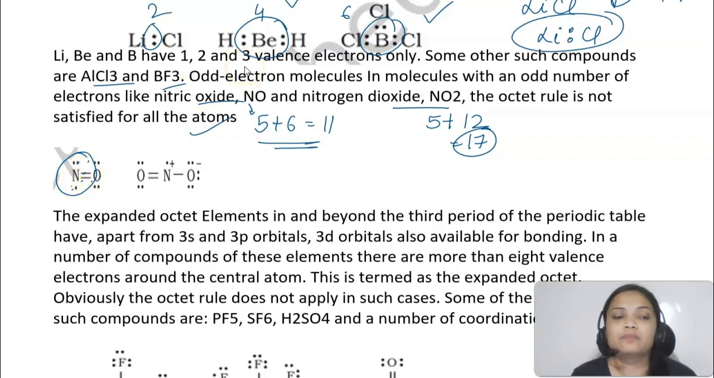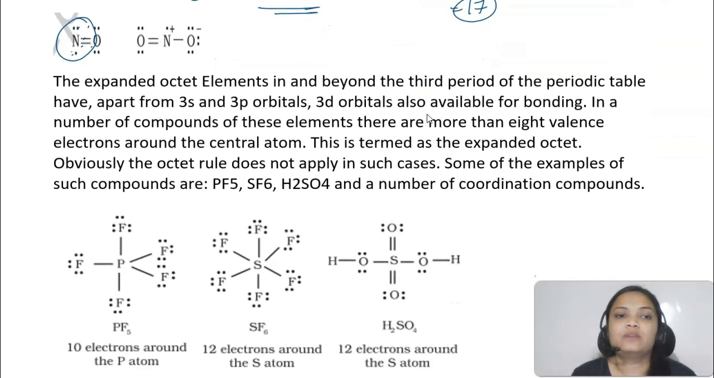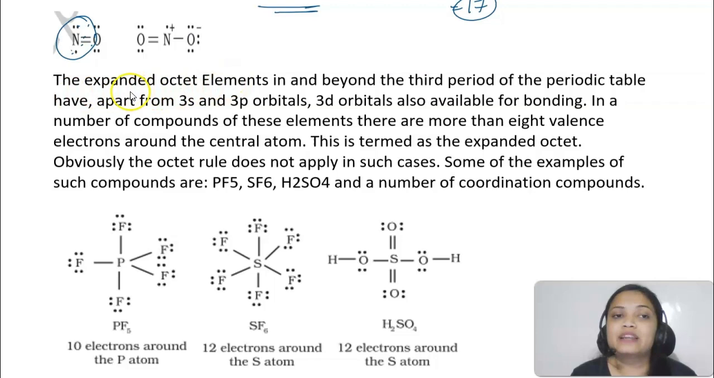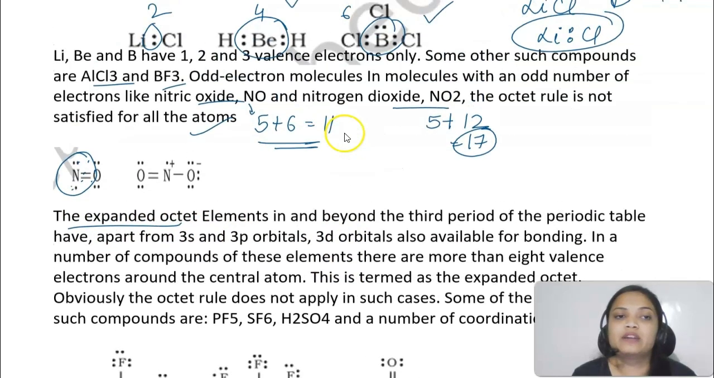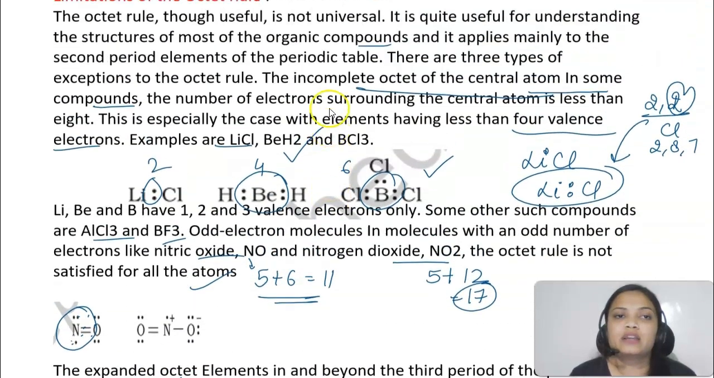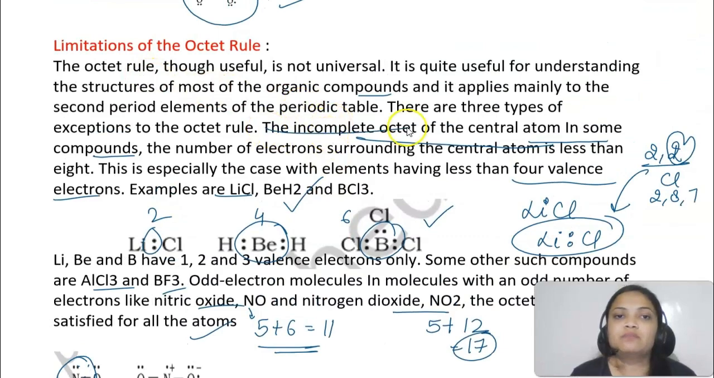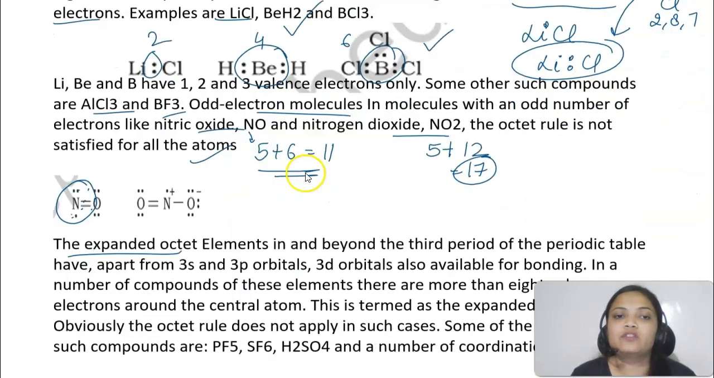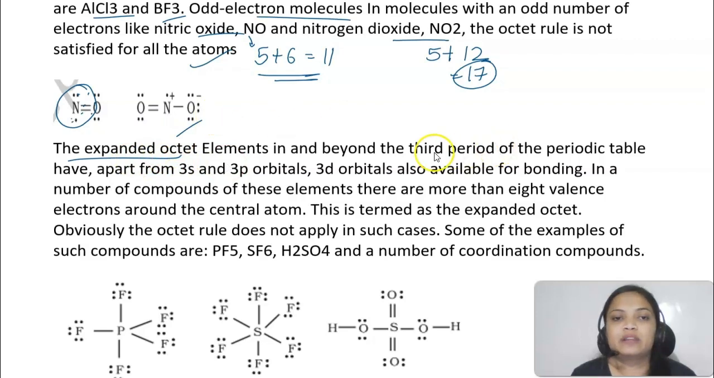So again, here the octet rule is not getting obeyed. Okay, now you know that in expanded octet, the third point is expanded octet. Okay, 3 points are coming here: incomplete octet, then odd number of electrons, odd electron molecules, and expanded octet.